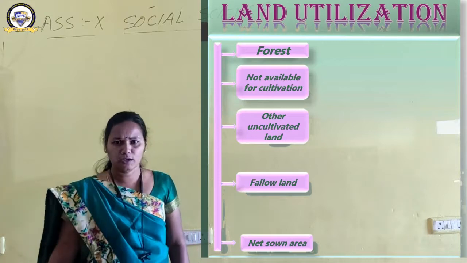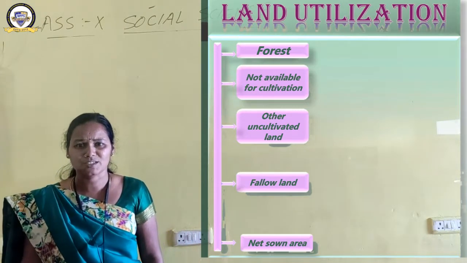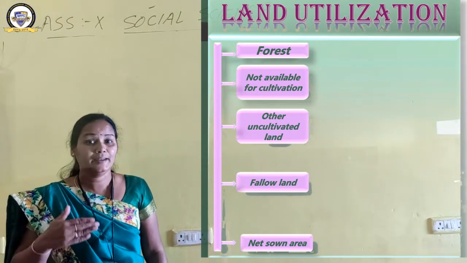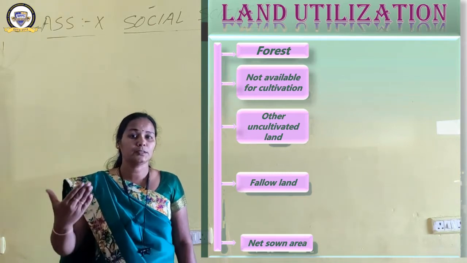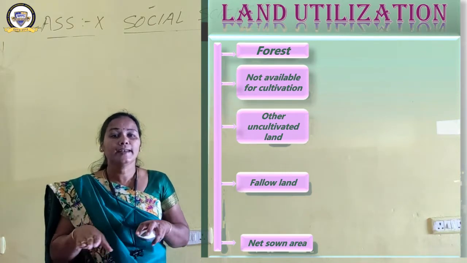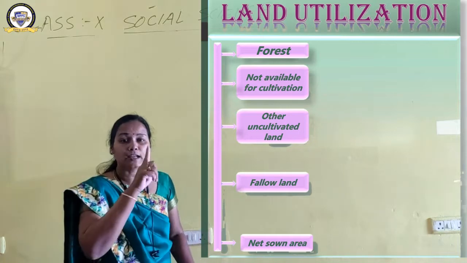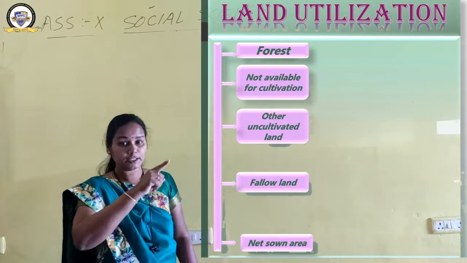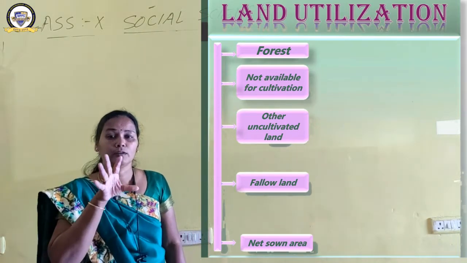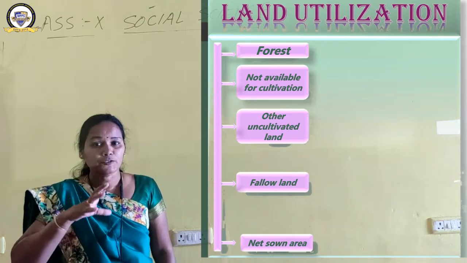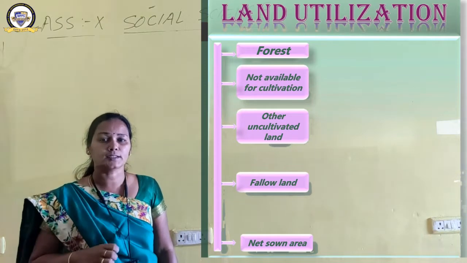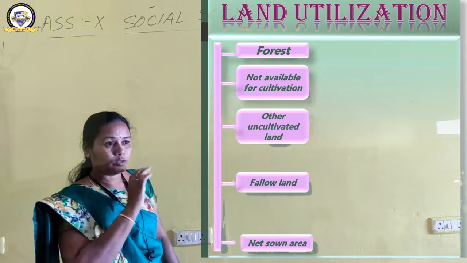First of all, forest. Nothing much to explain about forest, because you know that just now I told you these forests are very important for maintaining the balance in nature. Ecological balance has to be maintained with the help of the forest only. It supports a large number of wildlife. This wildlife is also very important on the earth. So that is forest.